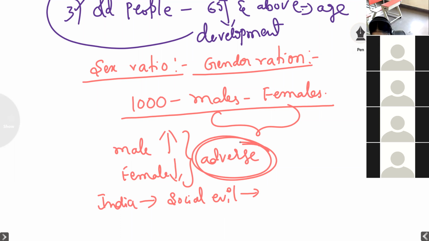It is much lower than the world average of 984, and slightly better than 933, which was in 2001. So let us discuss about this tomorrow.